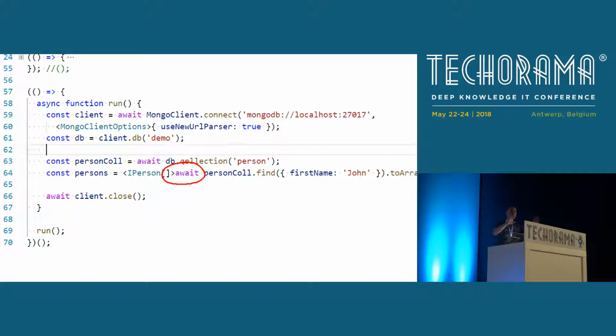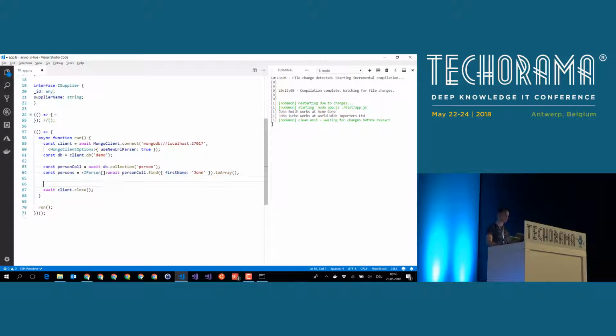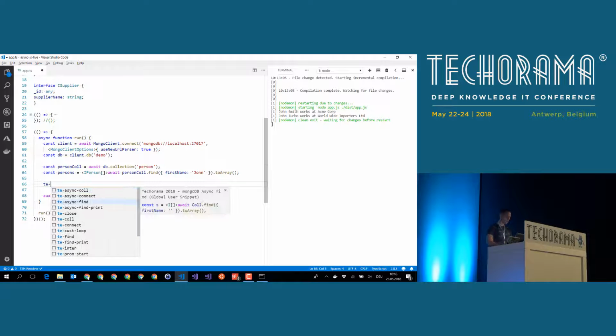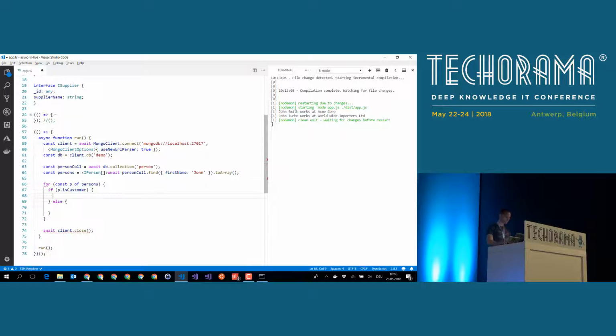As I said, if you're not a MongoDB guy, no problem. Imagine this would be a SQL Server call, or if you're on the client side, this would be a web API call. No callbacks anymore. We just say await, and we beautifully get back, in that case, all the persons. Now that we have this person object, we can do the loop.